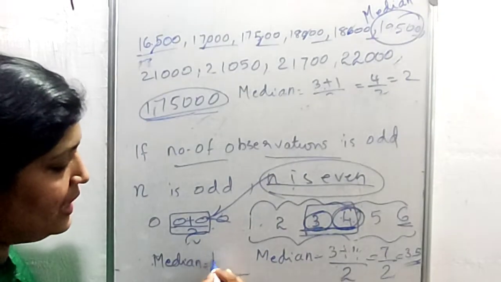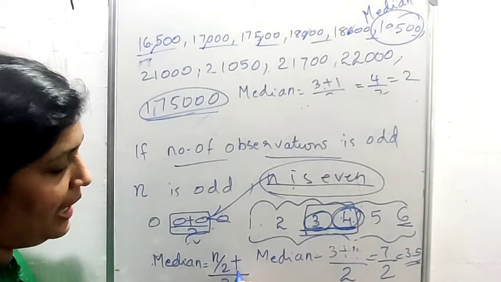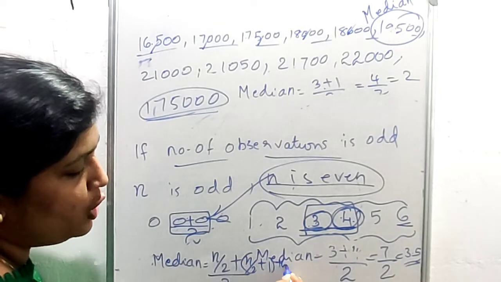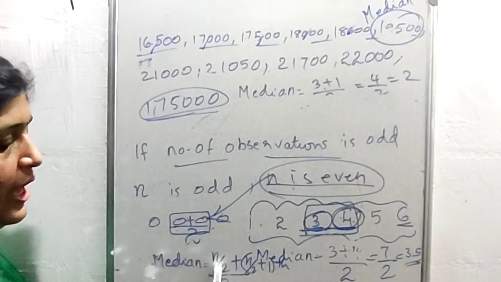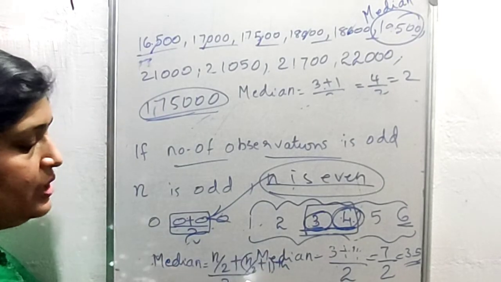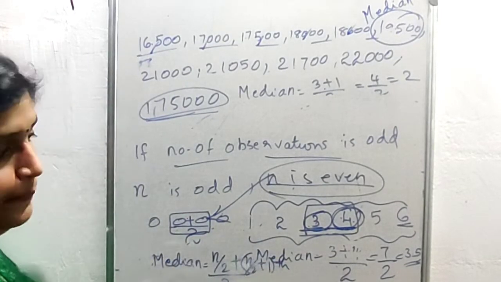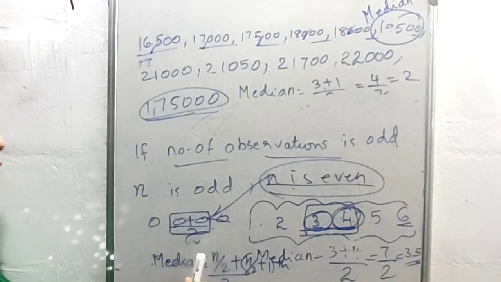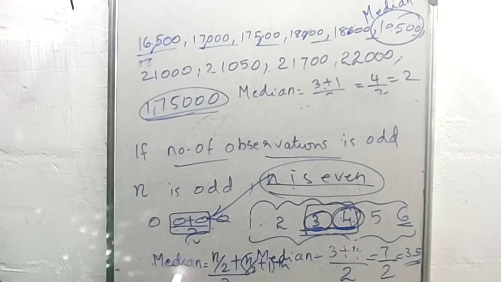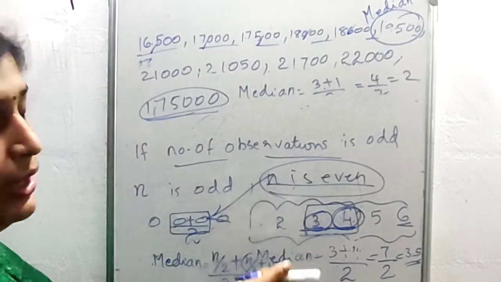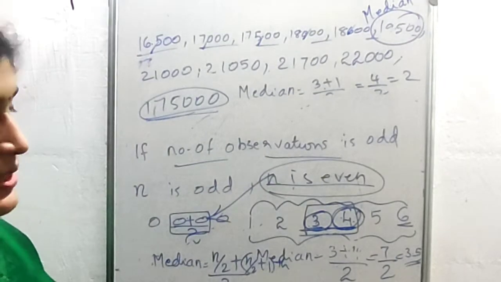Those are the n by 2th item and the n by 2 plus 1th item. Their average is the median. So if n is even, the median is equal to the average of the n by 2th and n by 2 plus 1th items.